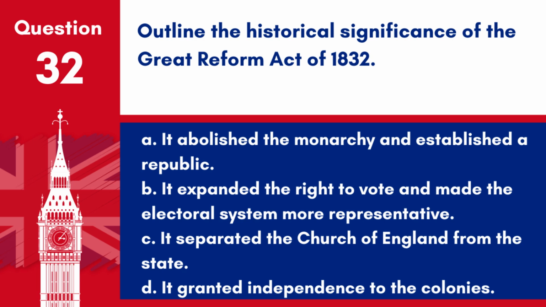Question 32. Outline the historical significance of the Great Reform Act of 1832. A. It abolished the monarchy and established a republic. B. It expanded the right to vote and made the electoral system more representative. C. It separated the Church of England from the state. D. It granted independence to the colonies.